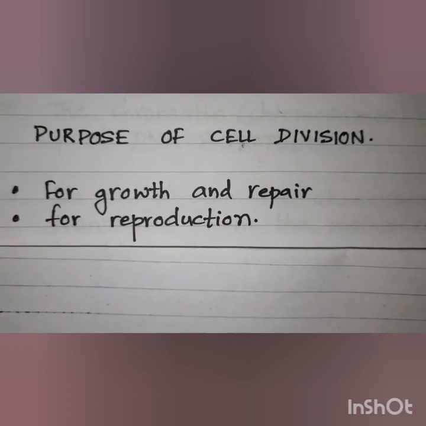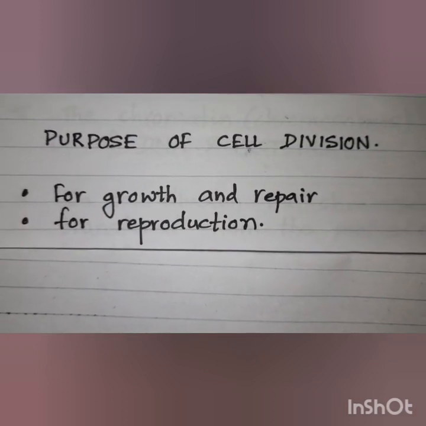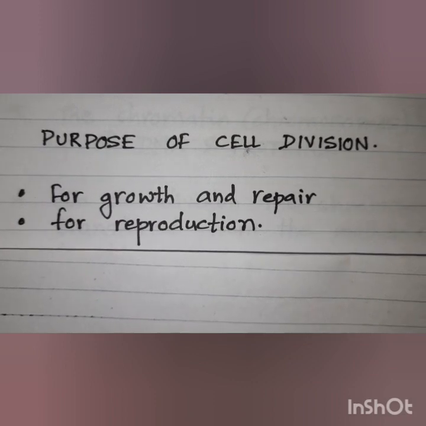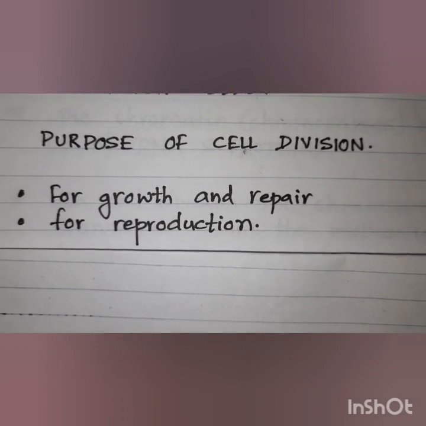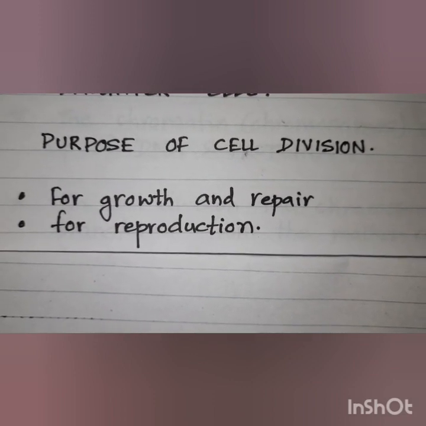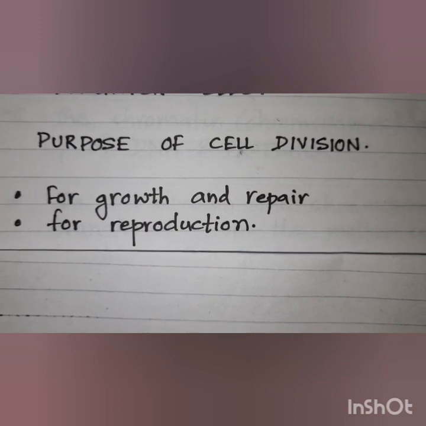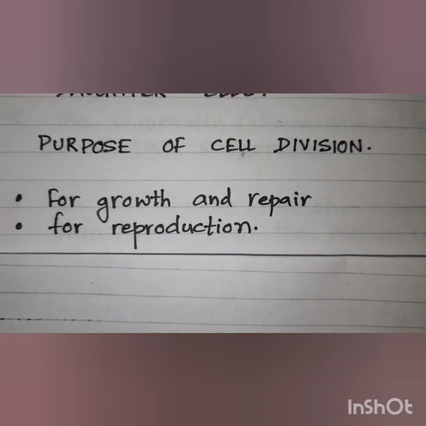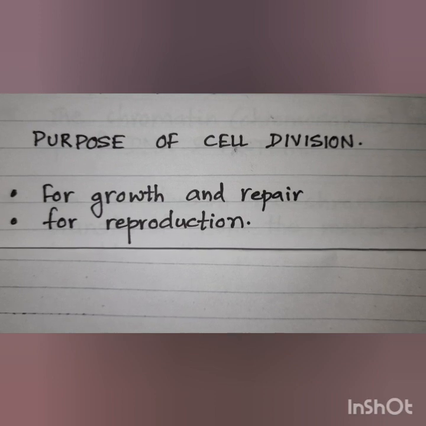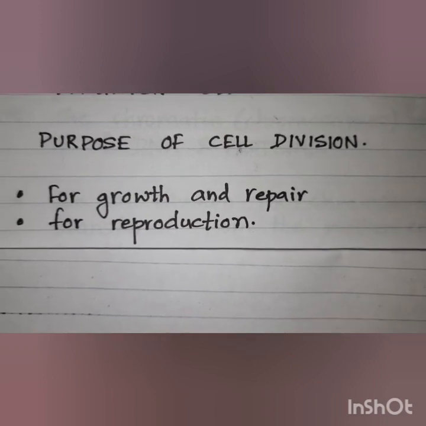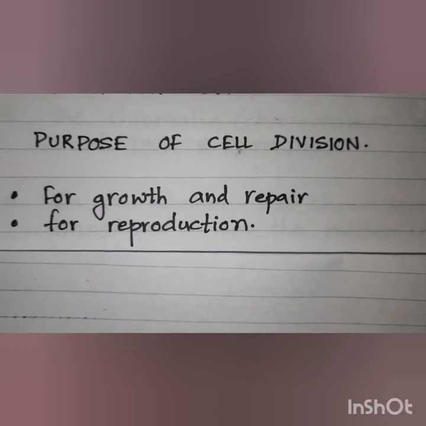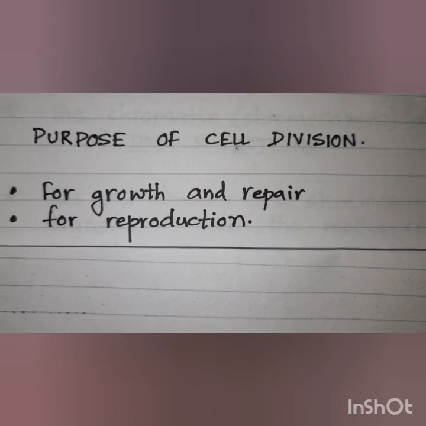The purpose of cell division, that is, why the cell divides. There are two reasons why the cell divides. One is for growth and repair. Now you must have seen that we all have become so big from a small baby. Now this happened because more cells got added to our body over the years, because of which we have grown so big.